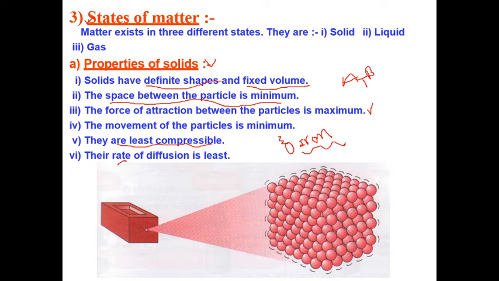Next, the rate of diffusion is least. Why? Because the particles are compactly arranged in case of a solid. Clear? So the more the force of attraction, the more closely arranged. That's why the rate of diffusion is least. Diffusion is the ability to move from one place to another place, so it's less in the solid as compared to the liquid and gas.